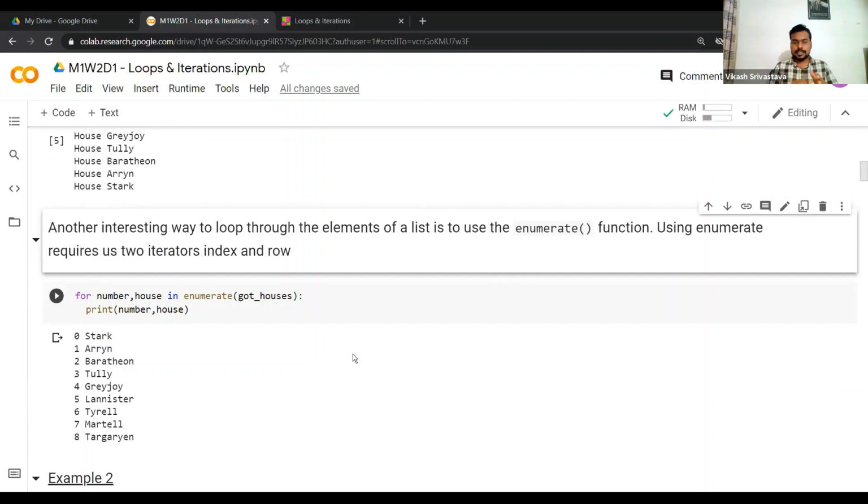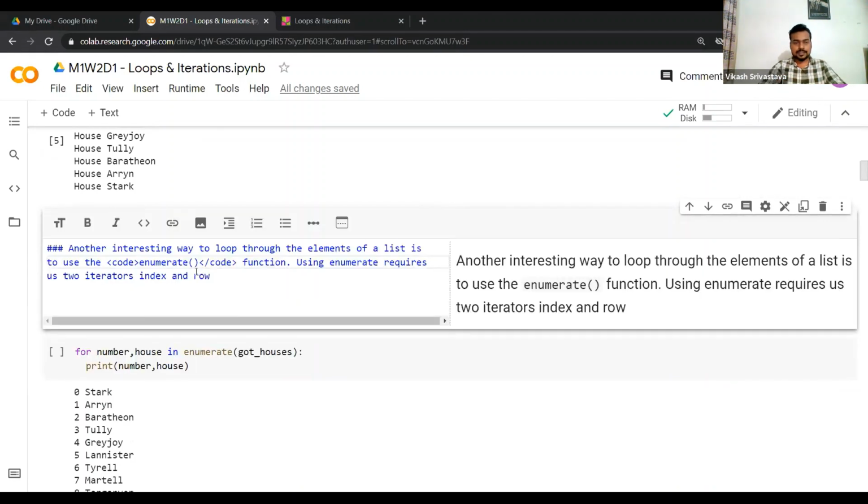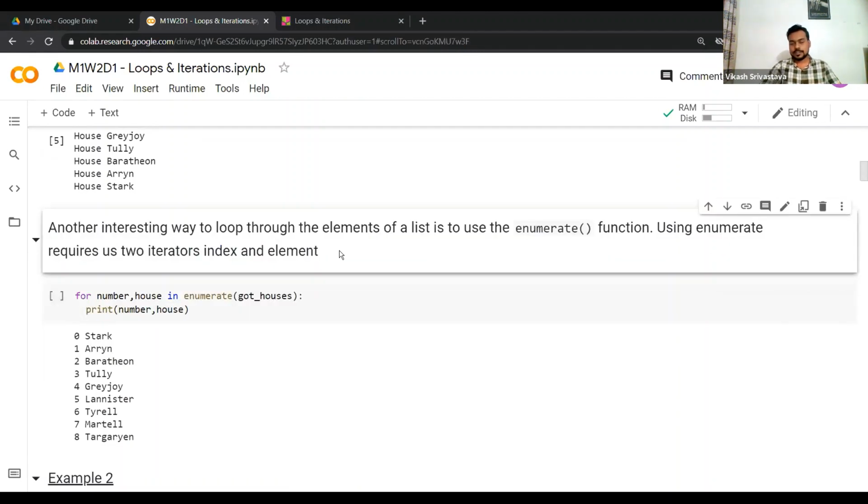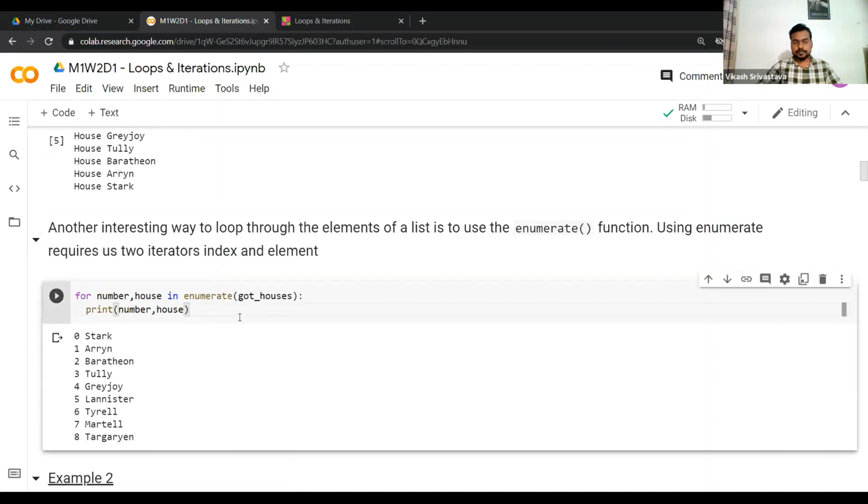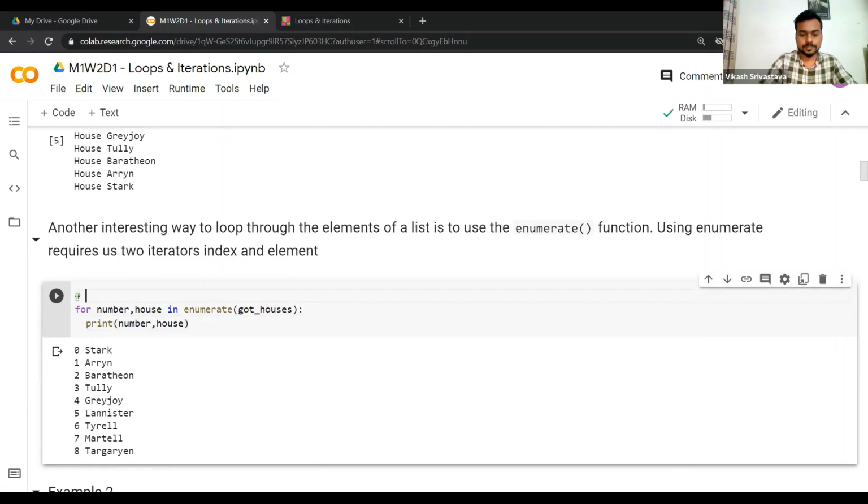Firstly, not only the index, the second will be, so I'll just correct this, the element. Okay, so the element of the list. Let's take an example of that. Here I'll also add a comment for you guys: using enumerate function to loop through the elements of a list.